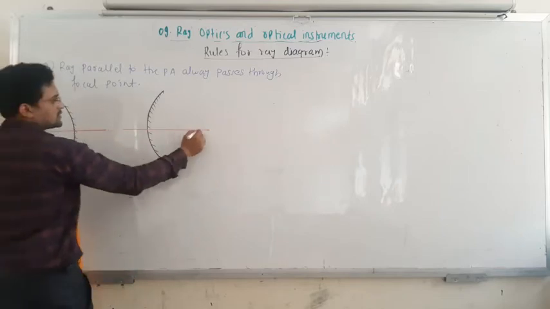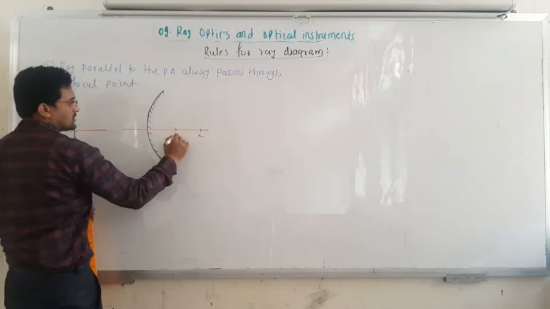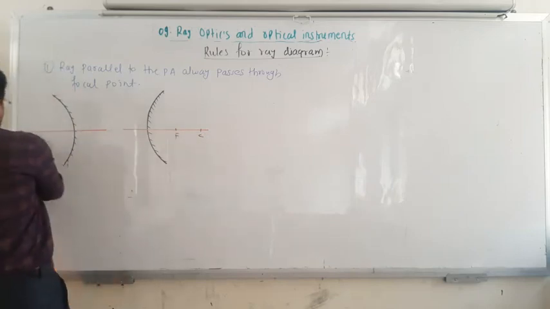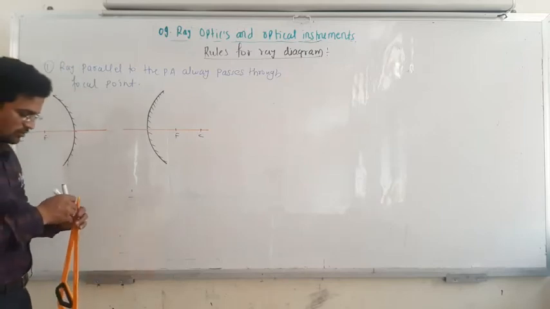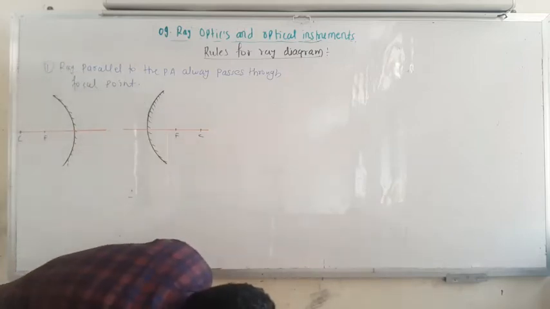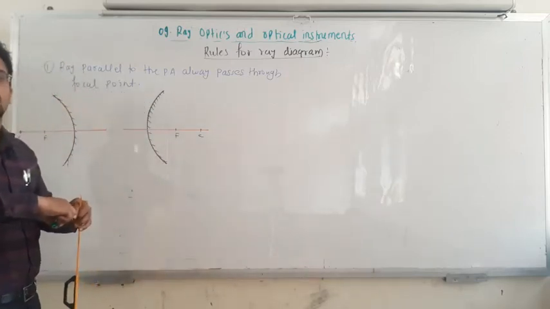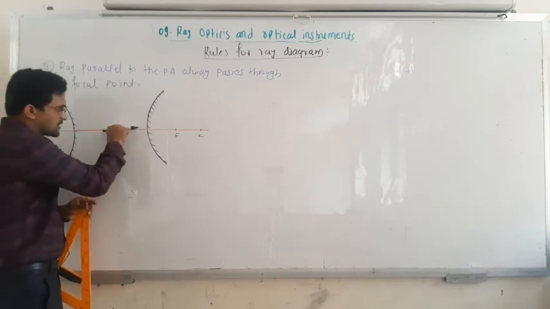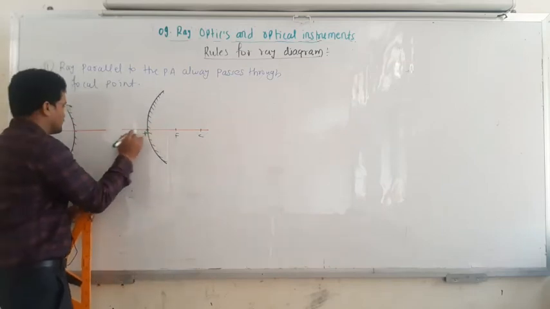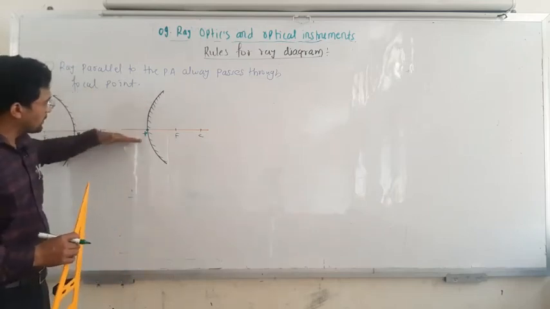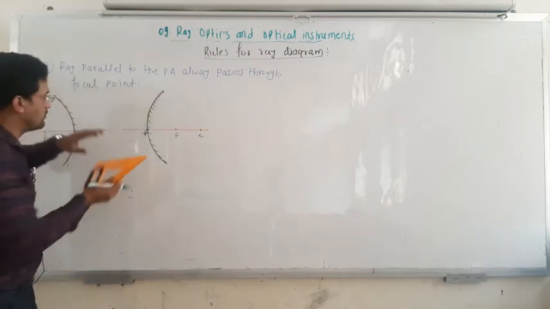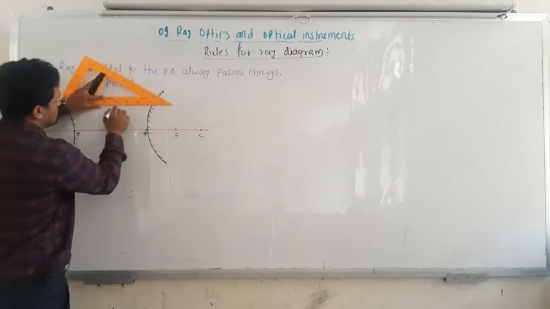Okay, and this is the center of curvature C and this is F. Same way, if this is the center of curvature C and this is F. Now any ray which is incident parallel to the principal axis, and these are the poles.